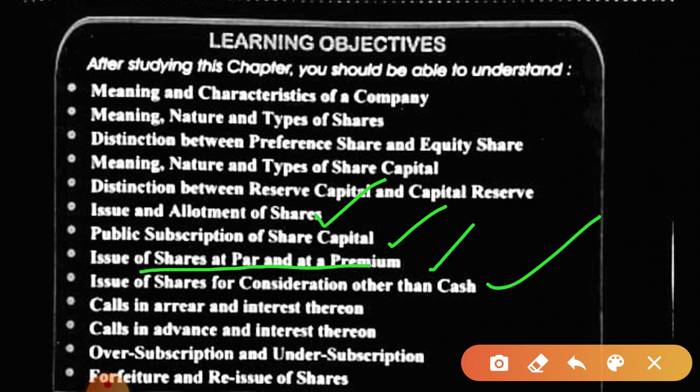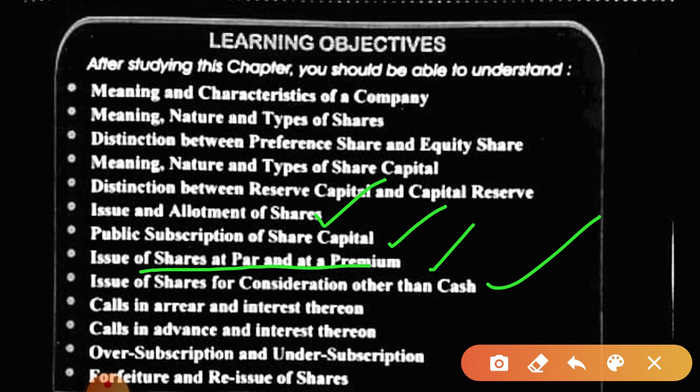So we'll pass the journal entry as underwriters commission account debit to underwriters, and if we are giving cash to them, then to cash will come. If we are giving shares, then share capital will come. If we are issuing shares to promoters, then incorporation cost account debit to share capital account, isn't it?